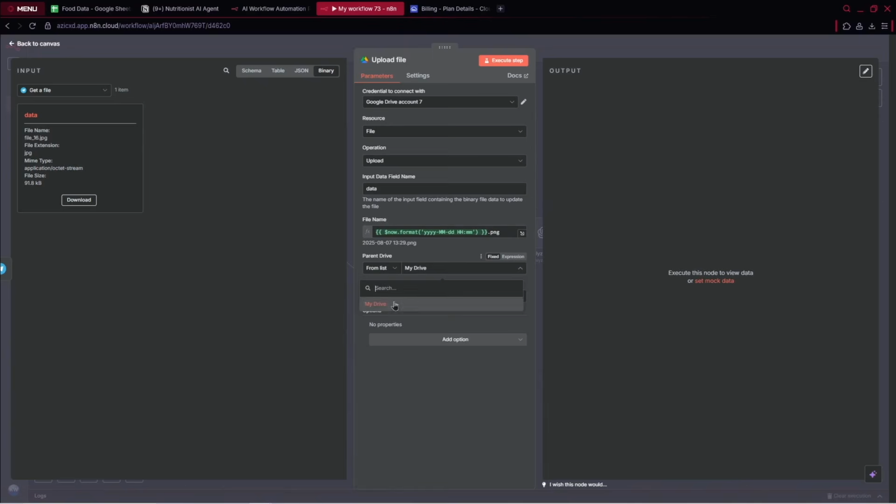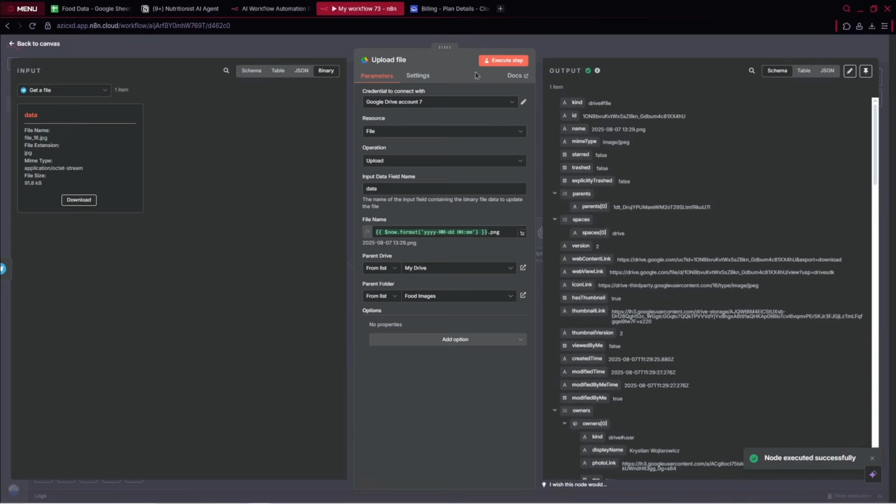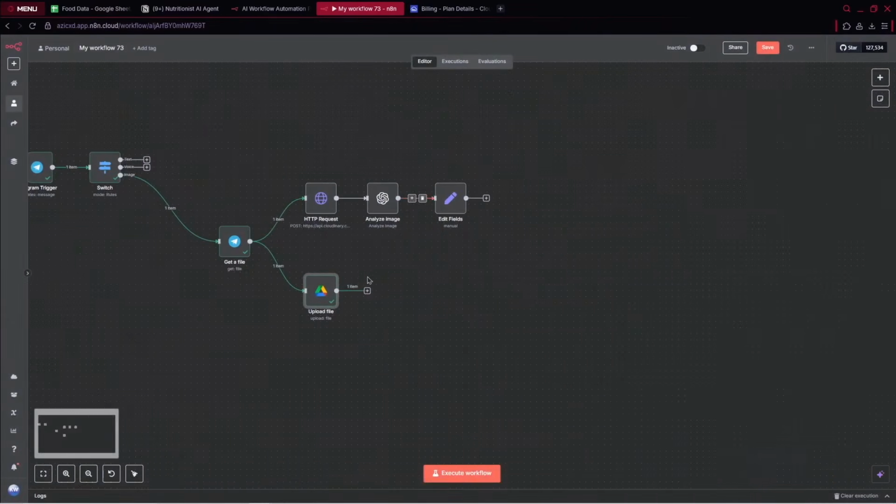Let's pick the folder. I've got the folder food images. Yes. Let's execute the step, let's wait, and that's perfect. It's uploaded our image. And right away, we would like to also have the set fields node, so I can duplicate it.